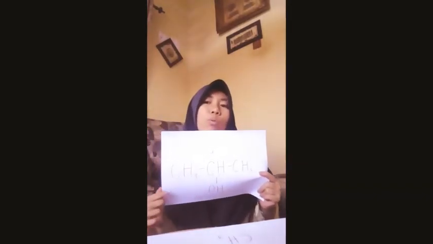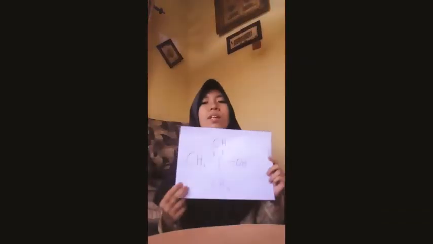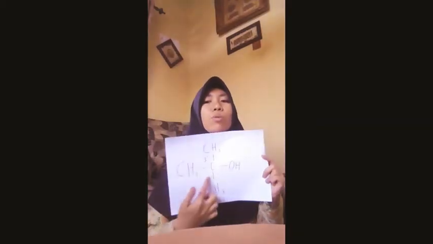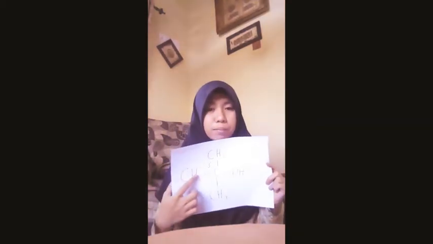And then secondary alcohol, which is an alcohol with an OH group attached to a secondary C atom, a C atom directly attached to two other C atoms. The last one is tertiary alcohol, which is an alcohol with an OH group attached to a tertiary C atom, a C atom directly attached to three other C atoms.